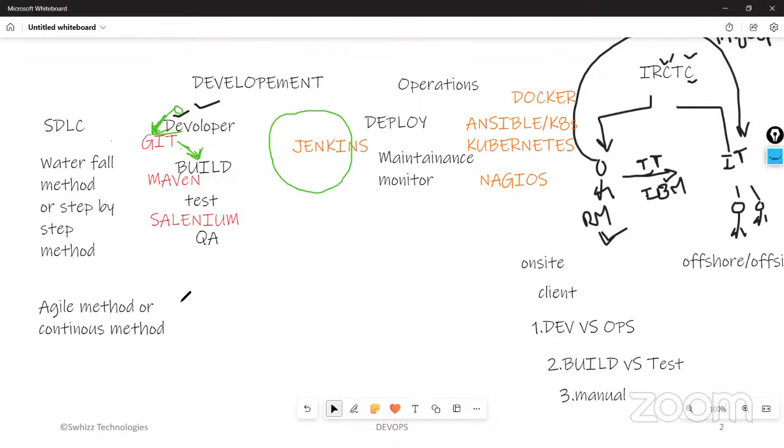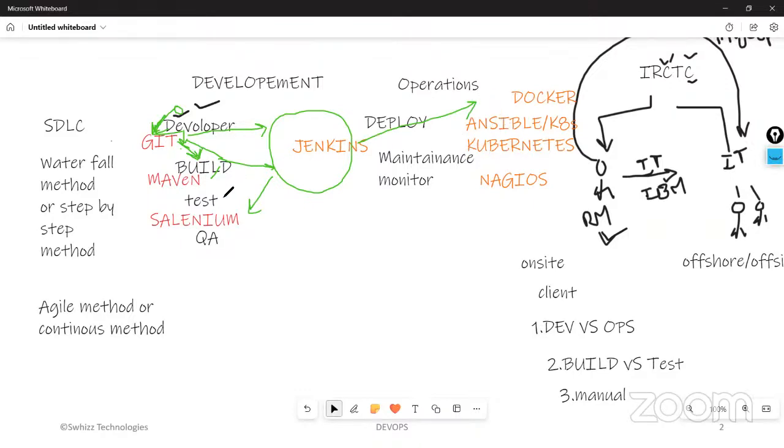What will happen in the continuous methodology or agile methodology? Whenever developers develop the code, immediately all these tools will be connected to Jenkins. Just focus on my words now. Whenever a developer develops the code, continuously that code will be pushed to Git. Continuously, the Maven tool will be pulling the code to build it, and then continuously the testing tool will be pulling the code for testing, and continuously for deploying, maintaining and monitoring, these tools will be pulling the code.